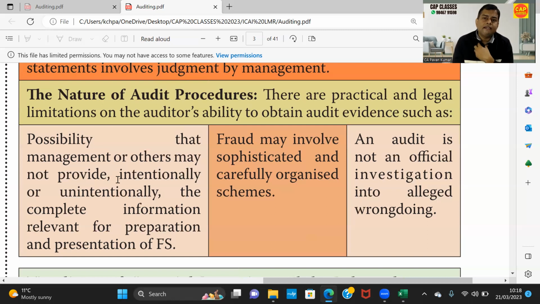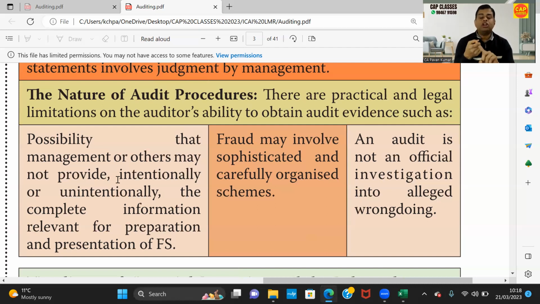But as an auditor, can I do that? The answer is no. How can I do it as an auditor? I can ask for information, but what if the information furnished by the client, intentionally he has not furnished the information, or intentionally he has given the wrong information? What can I do? I cannot do anything. So in audit procedures also, there are certain limitations.